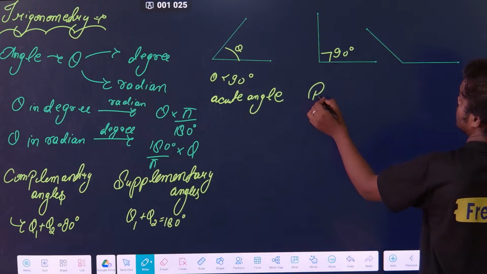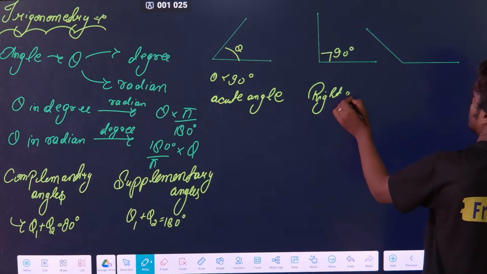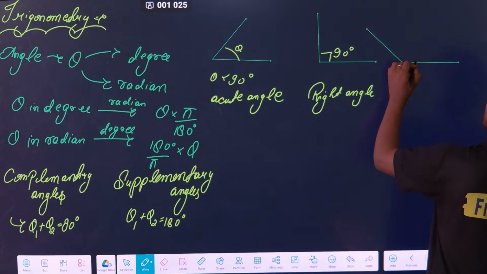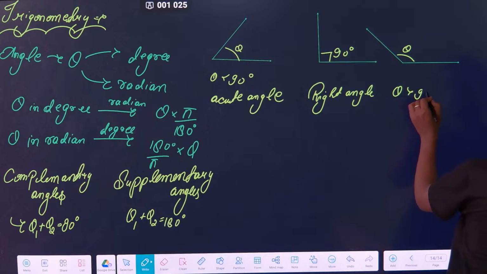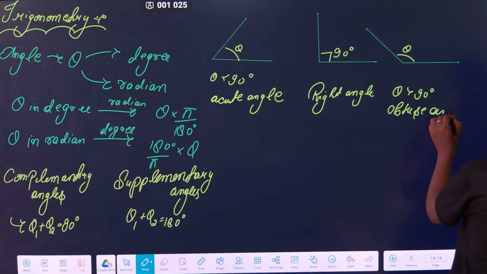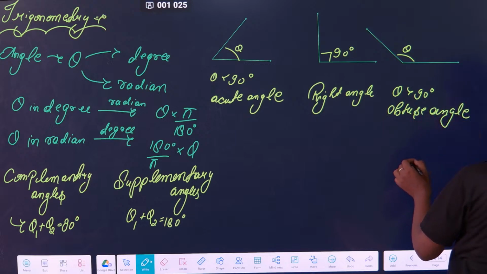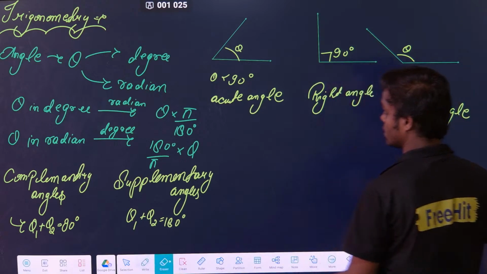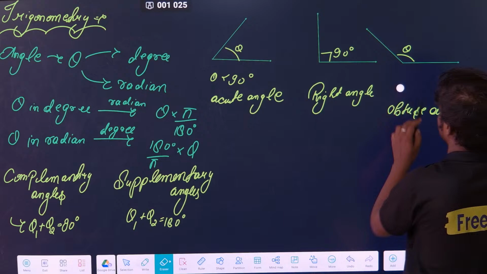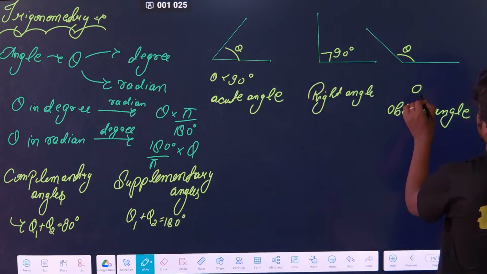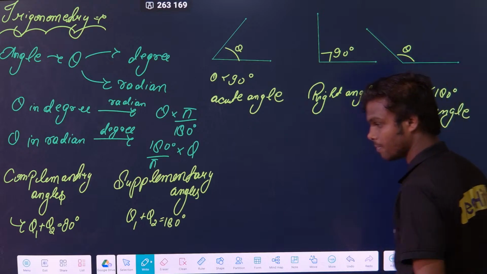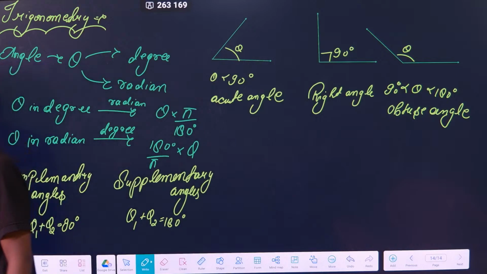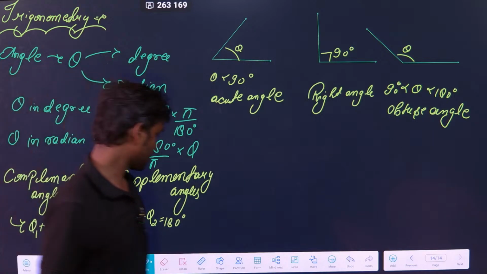This is called a right angle. Here theta is greater than 90. This is called an obtuse angle. One more thing you can add here: theta greater than 90, less than 180. That is called an obtuse angle. Clear? Any doubt? Okay.